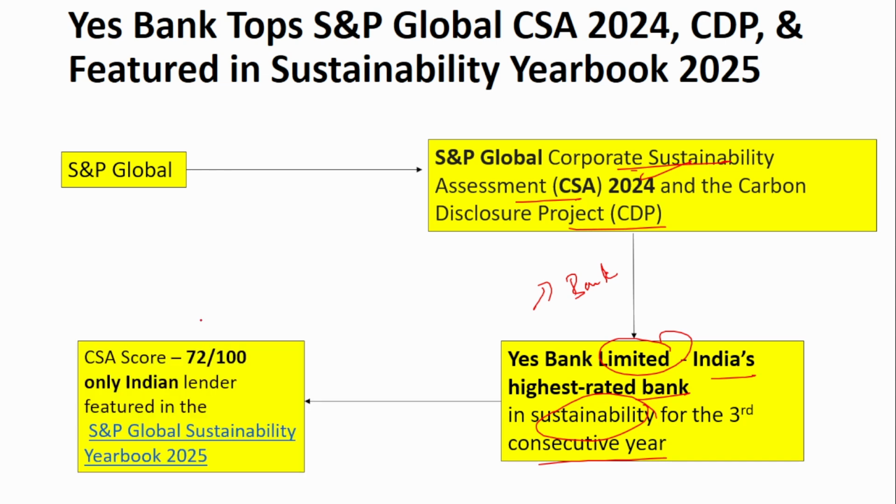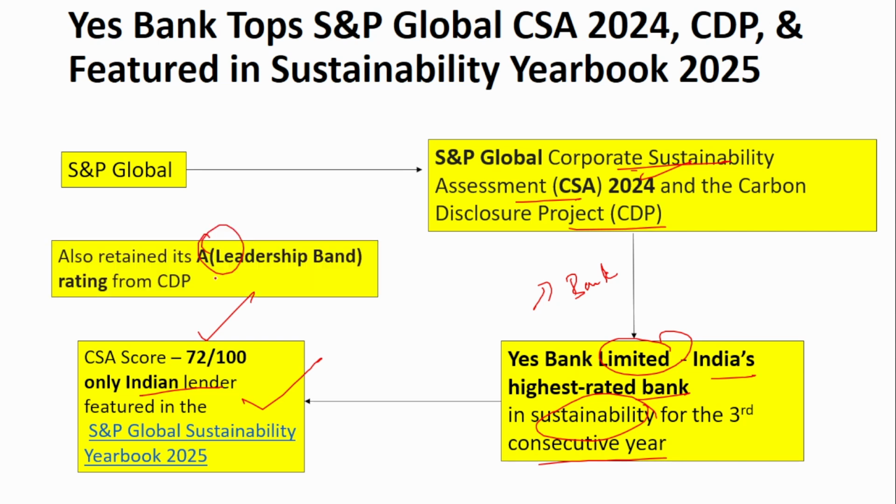The score is 72 out of 100, and it is the only Indian lender featured in the S&P Global Sustainability Yearbook. It has also retained an A rating from the CDP, that is the Carbon Disclosure Project. The things you have to remember here are that the only lender listed in this yearbook is Yes Bank, the score is 72 and the rating is A.